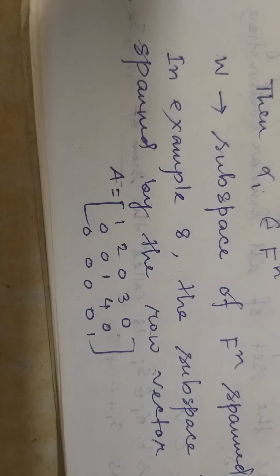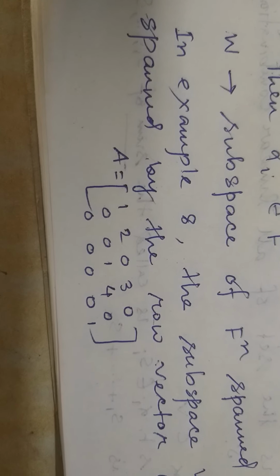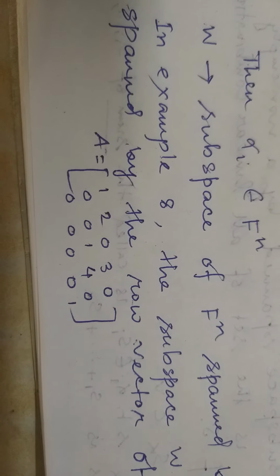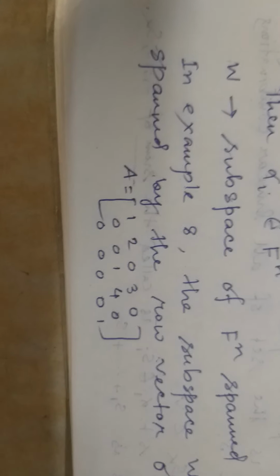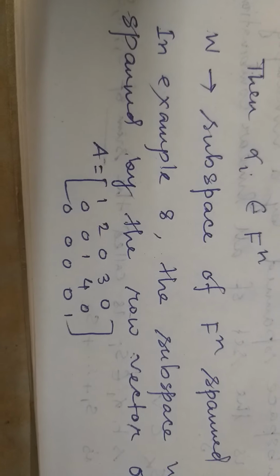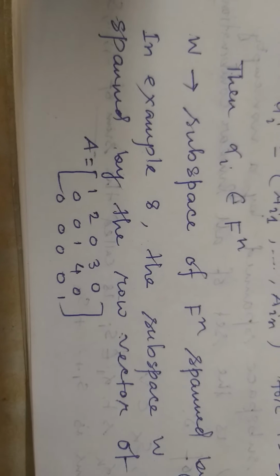The matrix is like this: the first row is alpha 1, the second row is alpha 2, and the third row is alpha 3 of example 8. So the subspace in example 8 is basically the subspace of the row vectors of this matrix. It is called a row space.